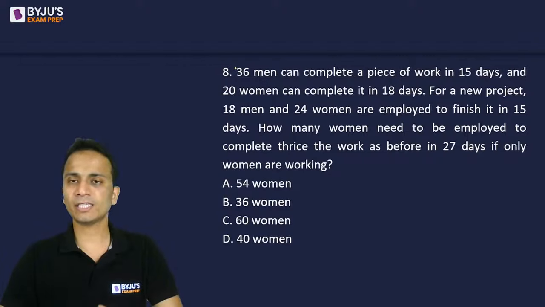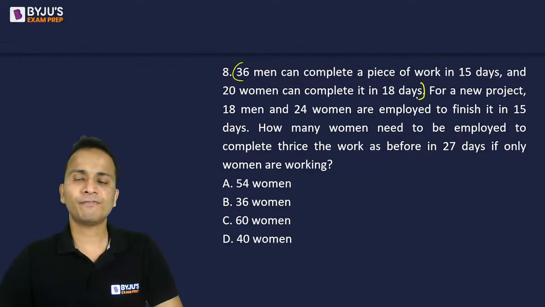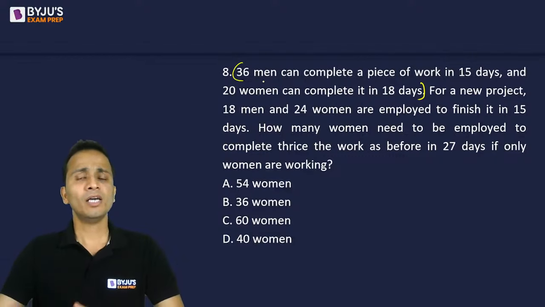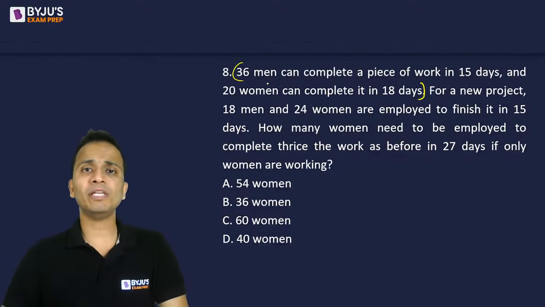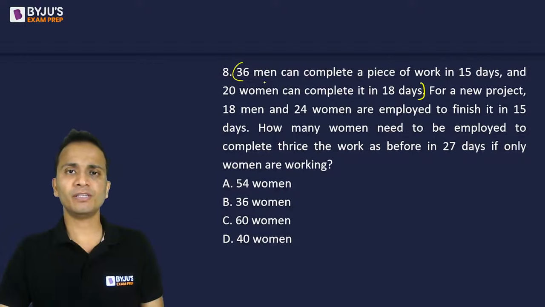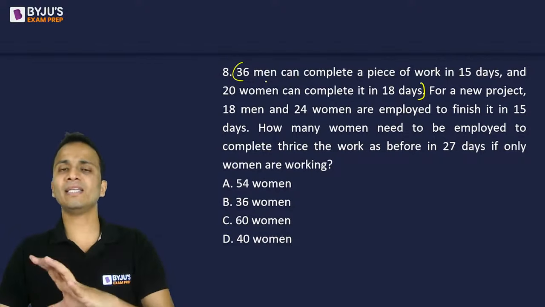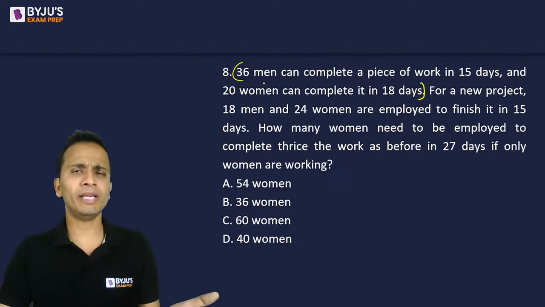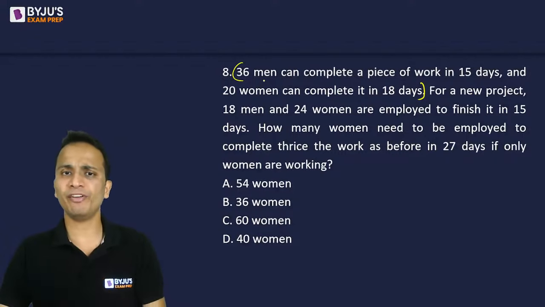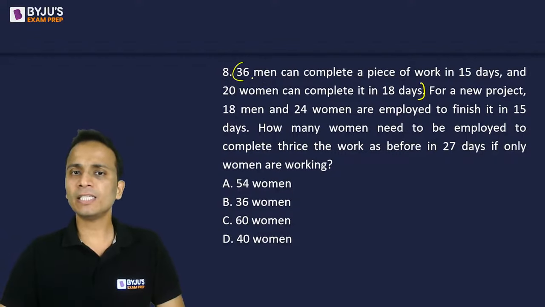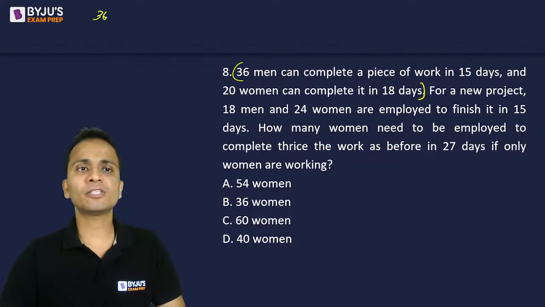All right, now let's start on this one. First of all, I'll look at the first statement. Using this, I will establish the relation between the number of men and the number of women. How many men will be equivalent to how many women? So 36 men can finish a piece of work in 15 days.